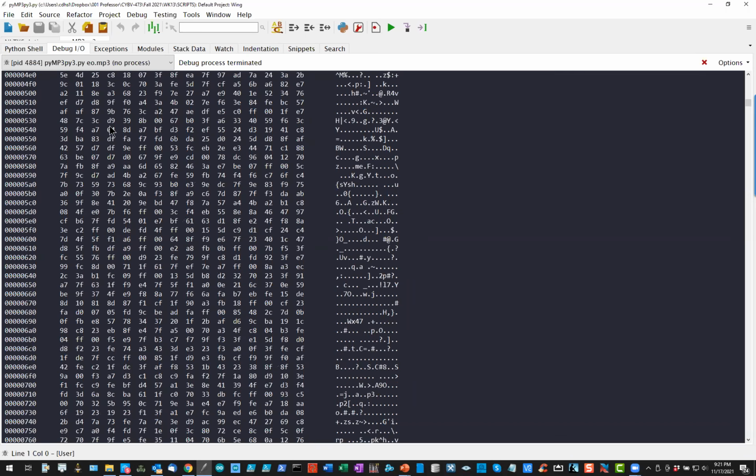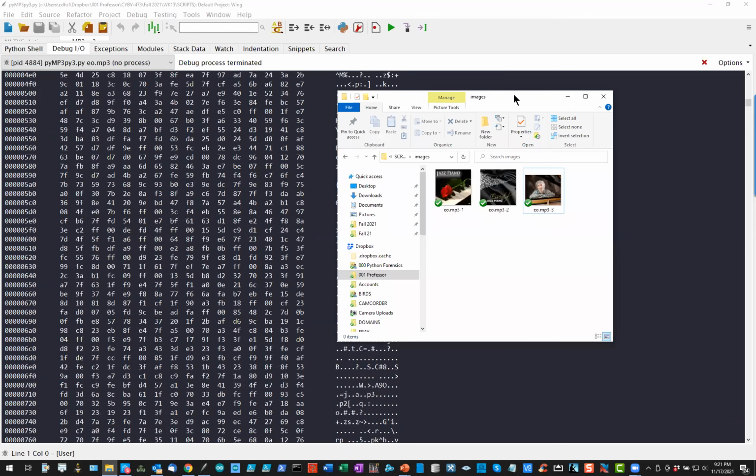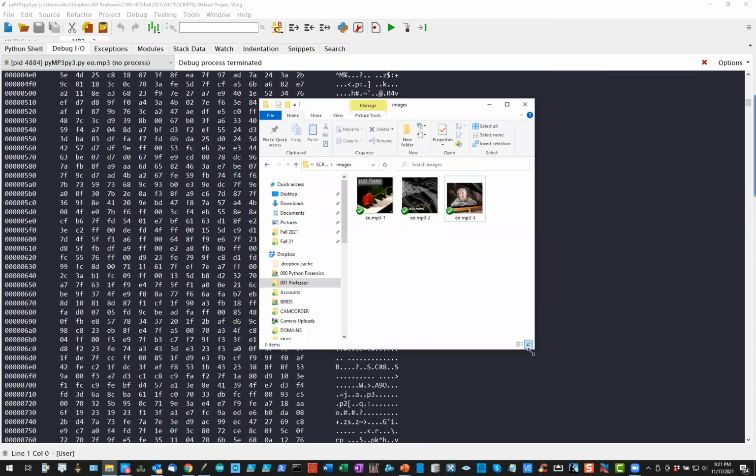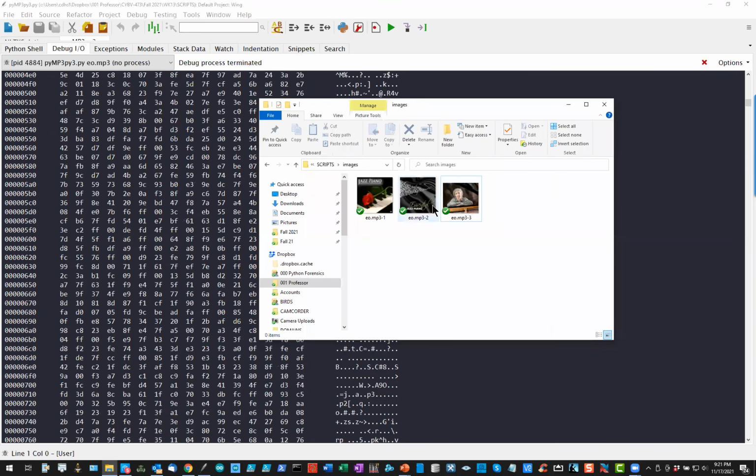When you run the script, it actually carves those out and puts them into an images directory, and it names them eo.mp3-1, eo.mp3-2, and eo.mp3-3. So in the original MP3 file, there were 3 images associated with this MP3 file, and they're actually here.